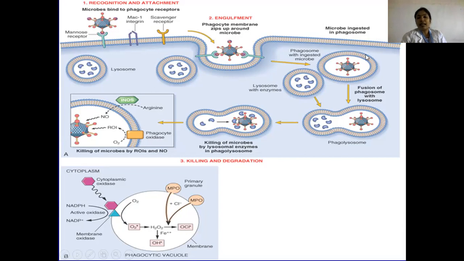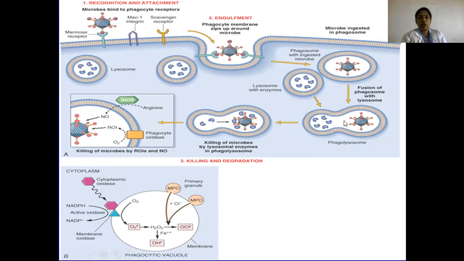The bacteria along with the surrounding membrane is called a phagosome. Then there is the lysosome, a cellular organelle which contains elements which aid in killing the microorganism. After the microbe is ingested and comes inside the cytoplasm, the lysosome comes in contact with the phagosome.